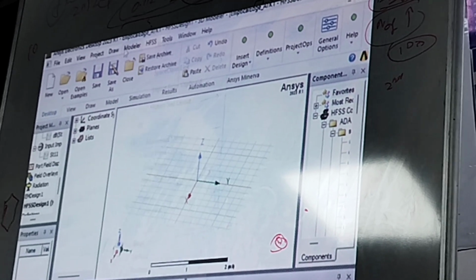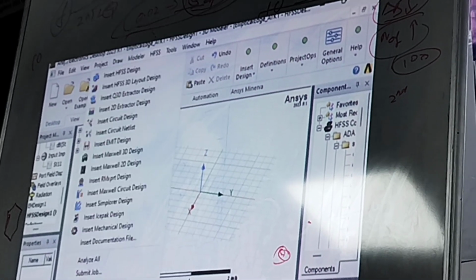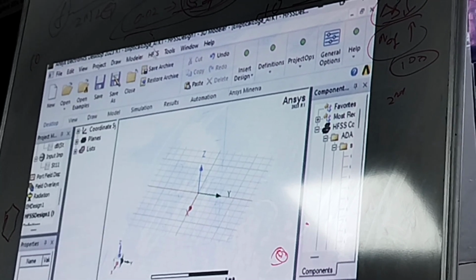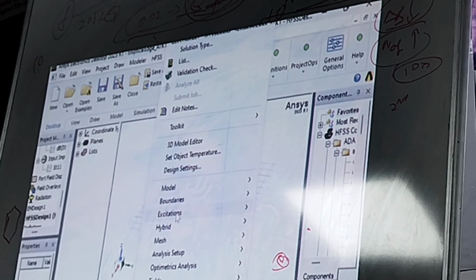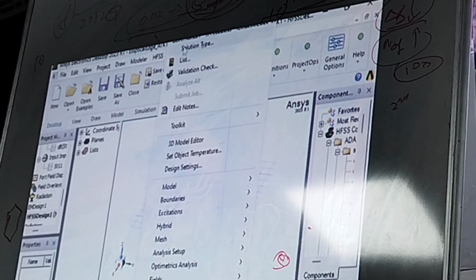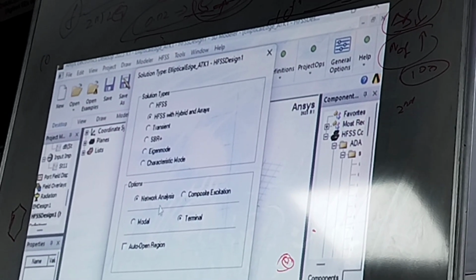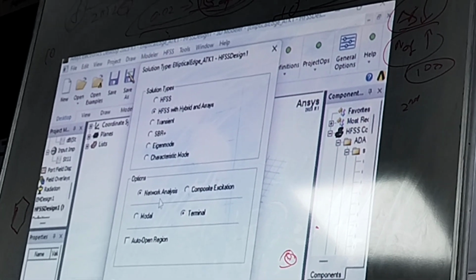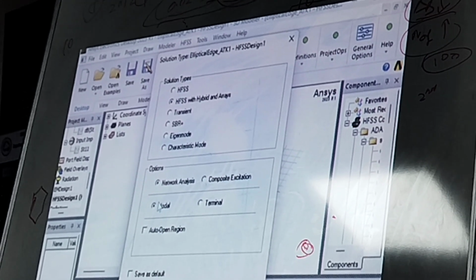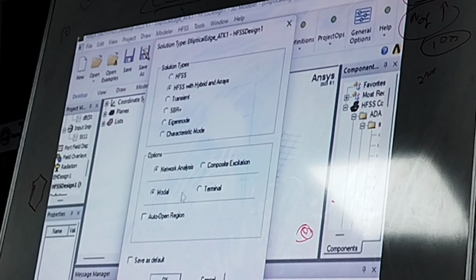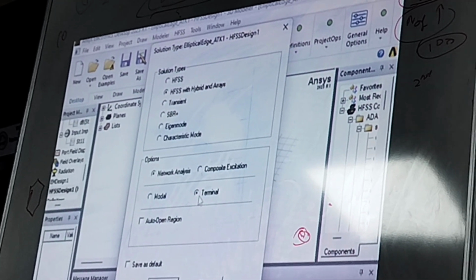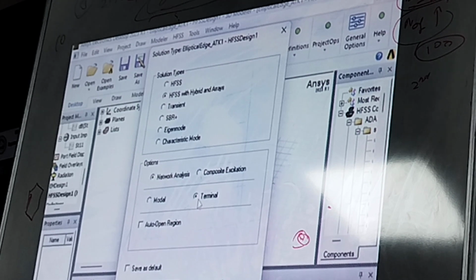Once we have selected the solution type, next is the network analysis. There we have Modal and Terminal. Modal, if you want to analyze the modes in your excitation solution. If you want to go for Modal, you can go for the excitation modes. In Terminal, we don't have excitation modes. It will take the prominent mode, whatever has been inbuilt.